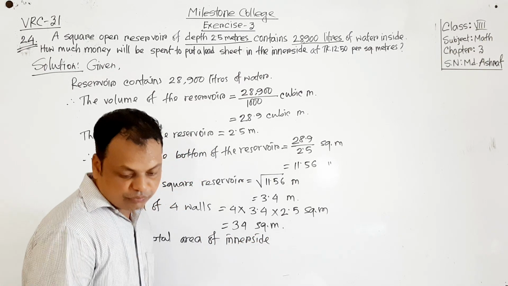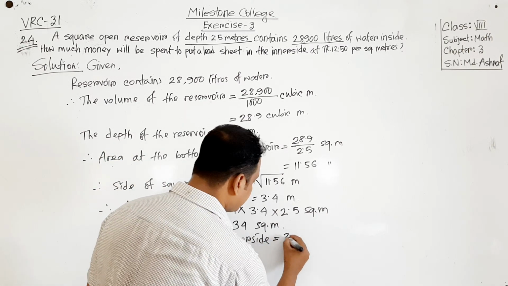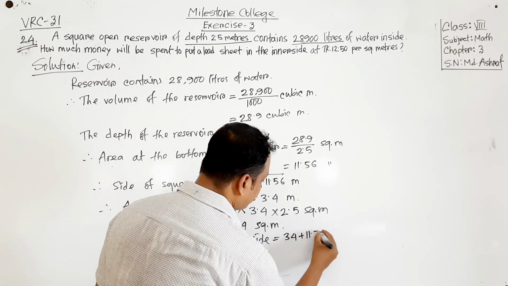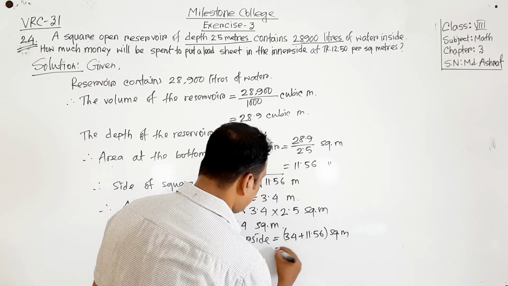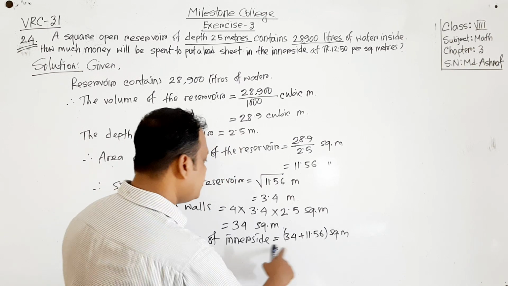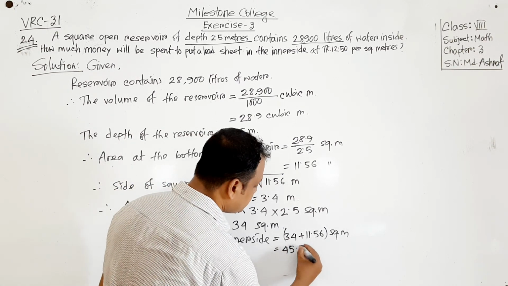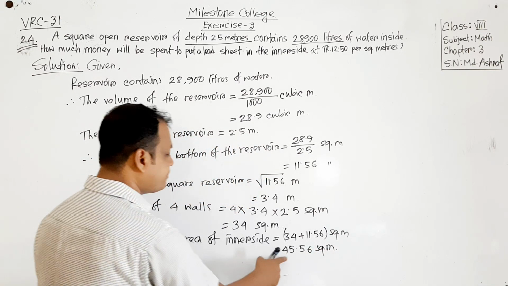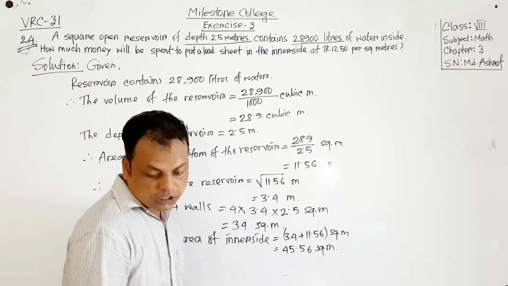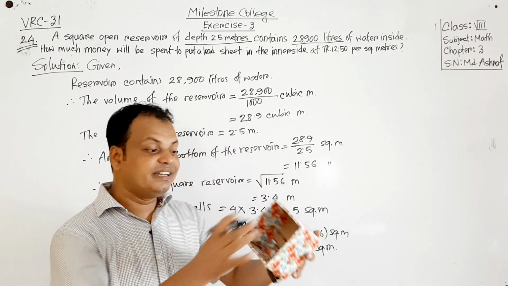Total area of inner side equals this 34 square meter plus 11.56 square meter. It will be 45.56 square meter. So this is the area of the total reservoir.